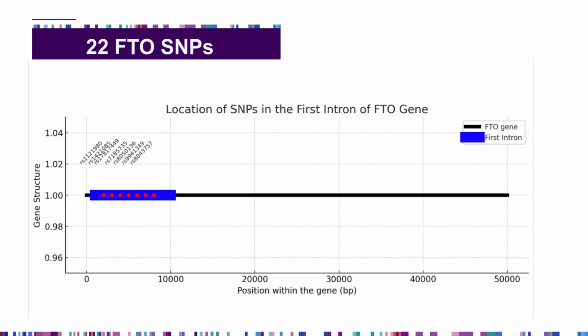Of the 26 FTO SNPs that we started with, only 22 of them met quality control standards, and so we eliminated 4 of them. All of them are located in the first intron of the gene, so they are in close proximity to each other. And the FTO gene is found on chromosome 16.